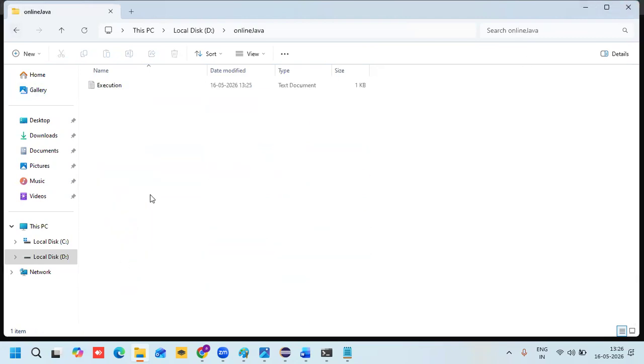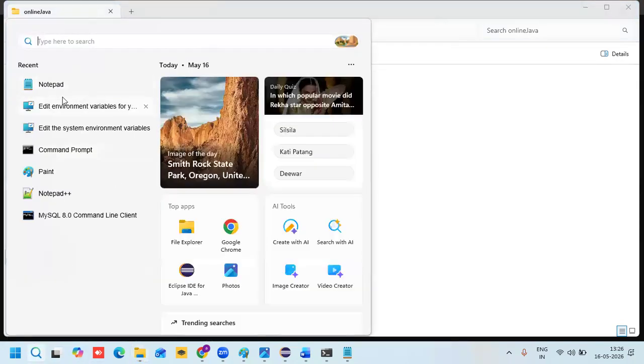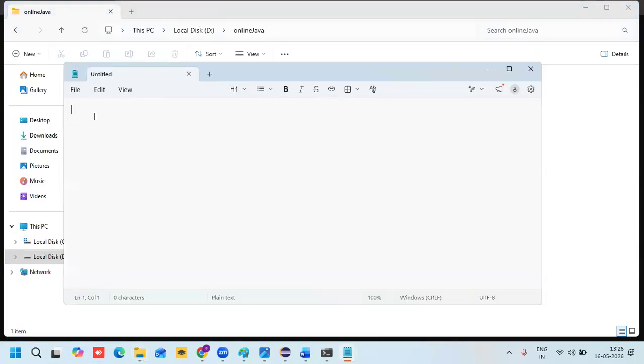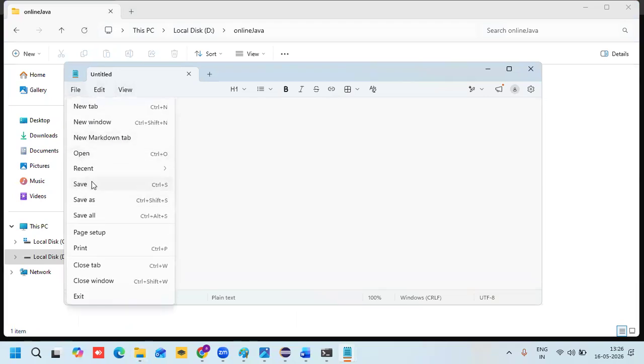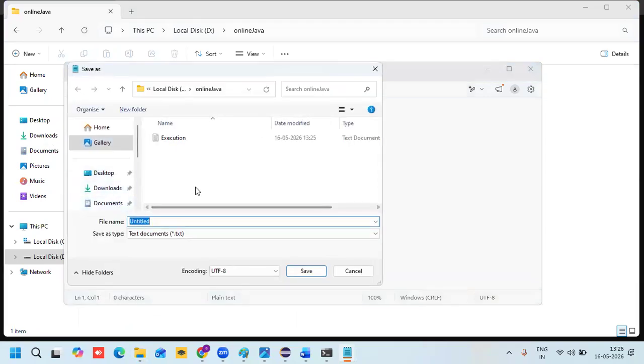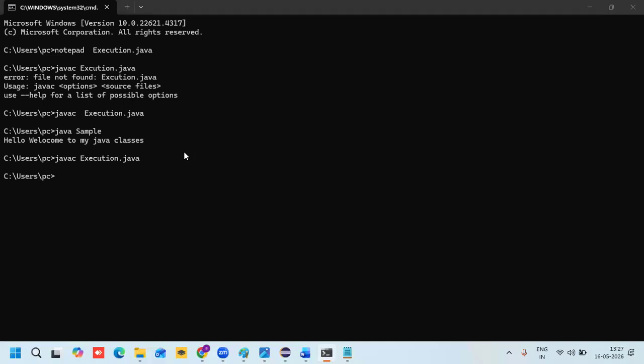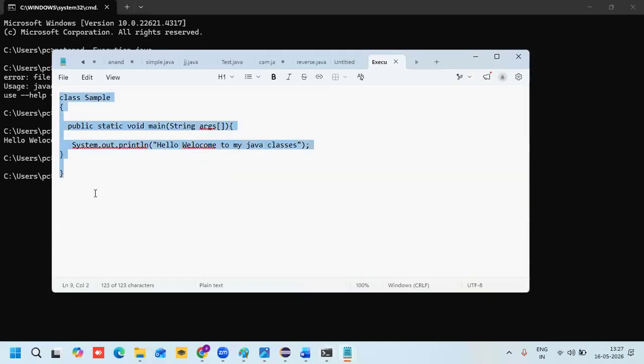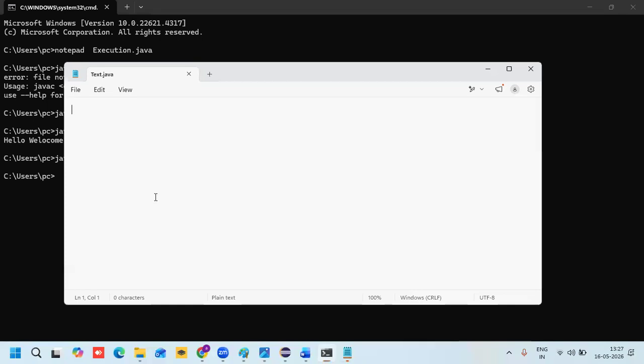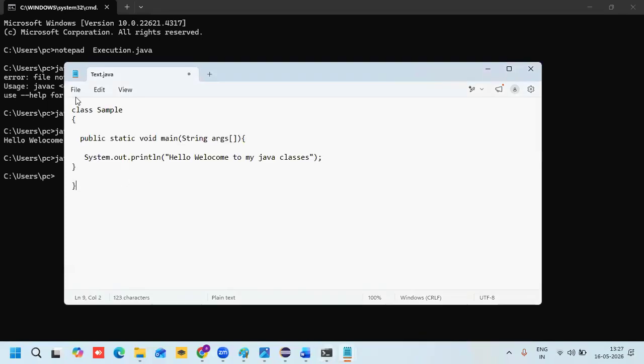Okay. Let me take one notepad here. Let me save the file. Here I can save that file. That's good. What is my file name here? That's dot java. Save. Okay. Just add this code. Insert this. Don't get confused. Nothing is there. I'm not doing anything, just saving this file.